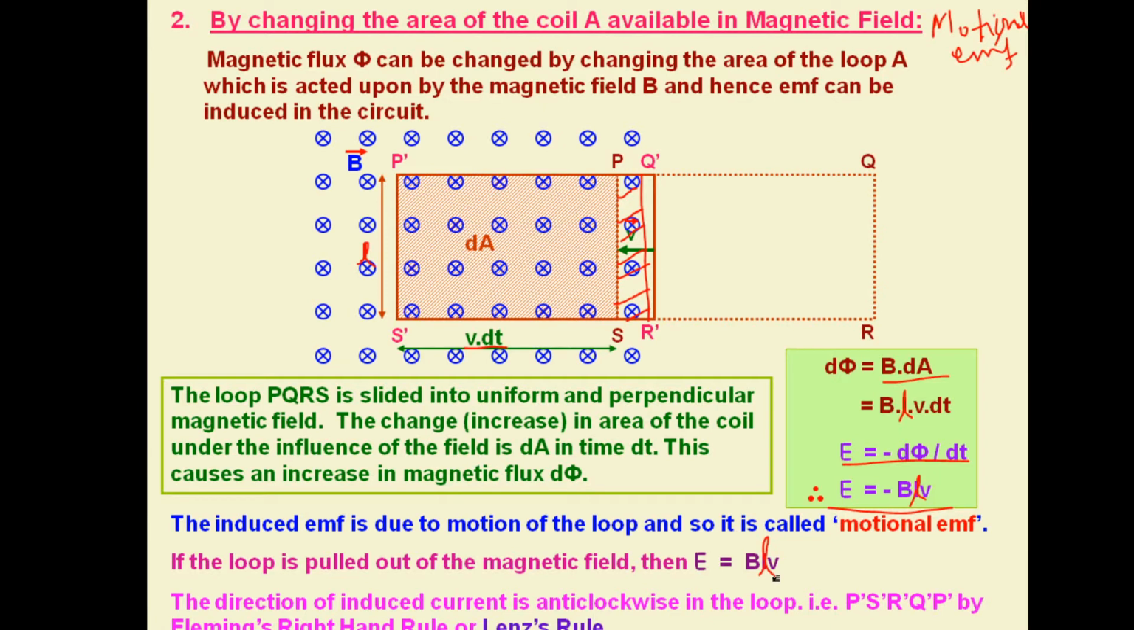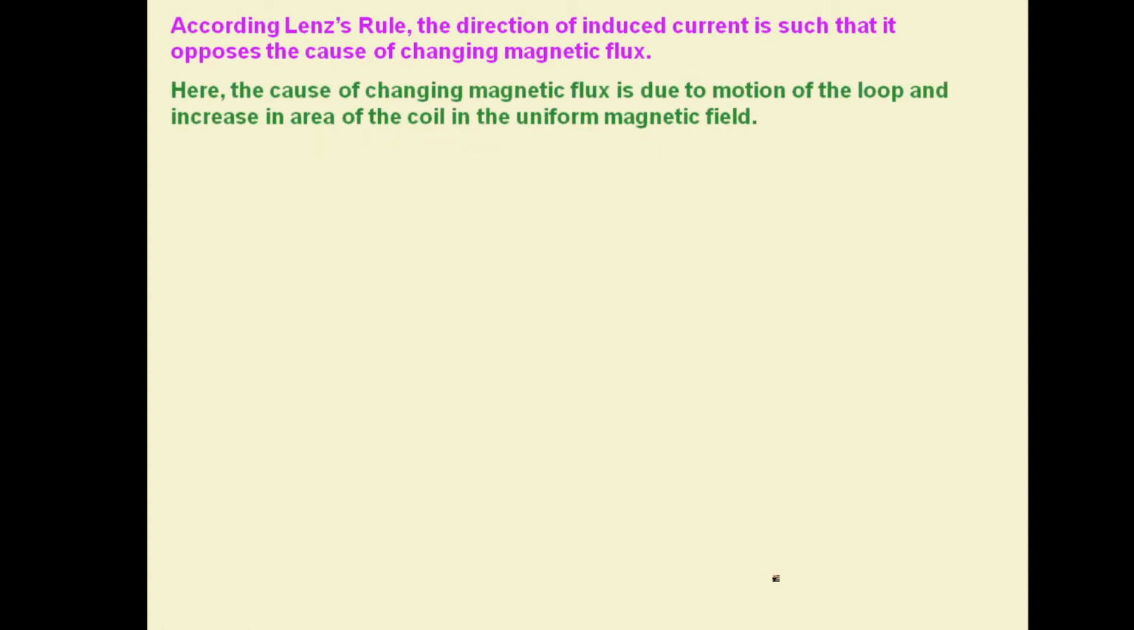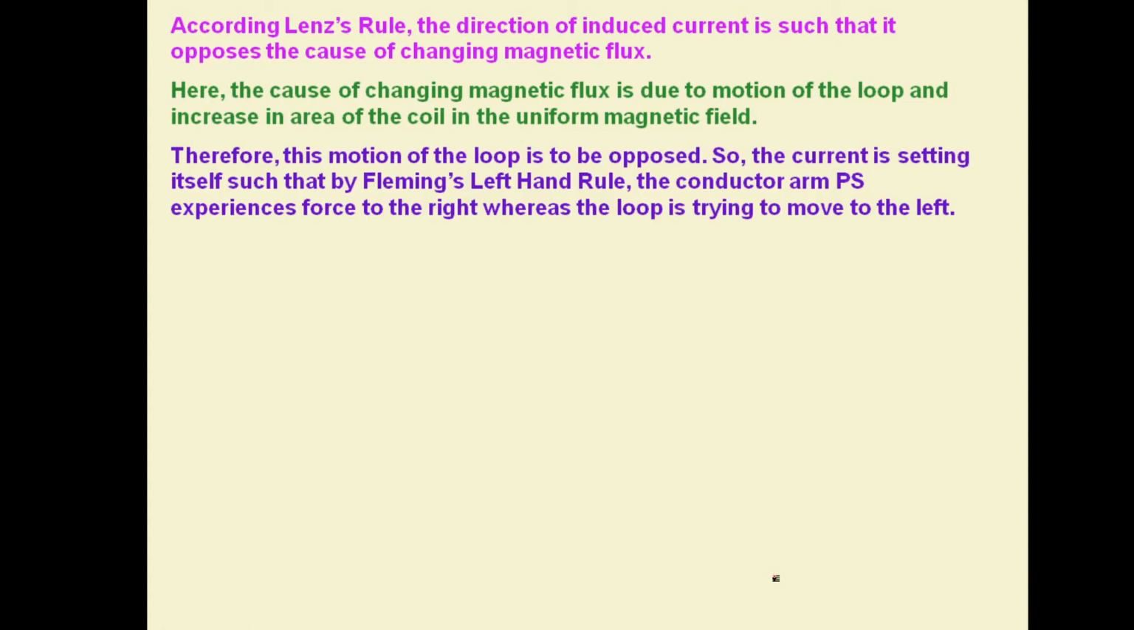So moving to the next. According to Lenz law, the direction of induced current is such that it opposes the cause of changing magnetic flux. The cause of changing magnetic flux is the motion of the loop, and hence the increase in area of the coil in the uniform magnetic field. So in accordance with this, the motion of the loop is to be opposed. The current sets itself such that by Fleming's left hand rule, the conductor arm PS experiences force to the right, whereas the loop is trying to move to the left.